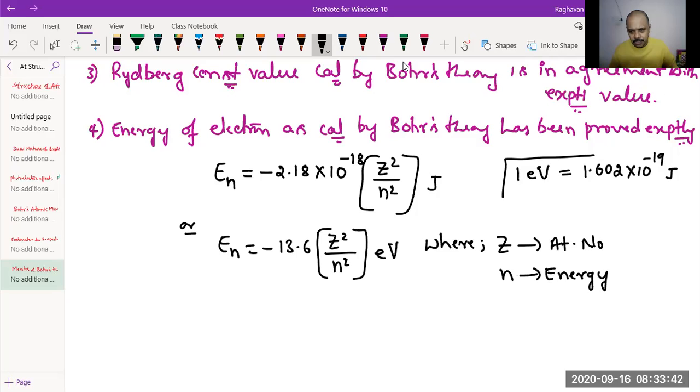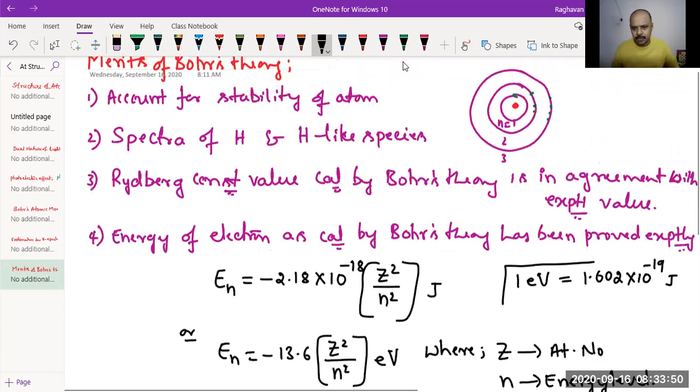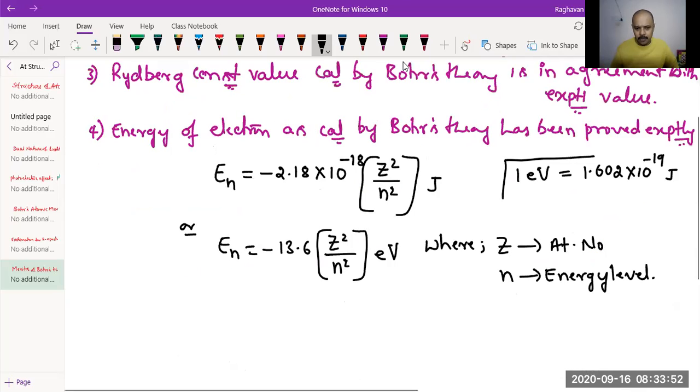Energy level is nothing but shell. Okay? N is energy level. Now, N can be 1, 2, 3, 4, something like that. Okay? N can be 1, 2, 3. Now, for example, for hydrogen atom,